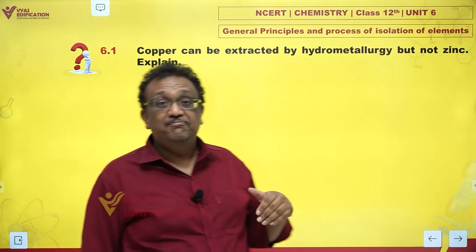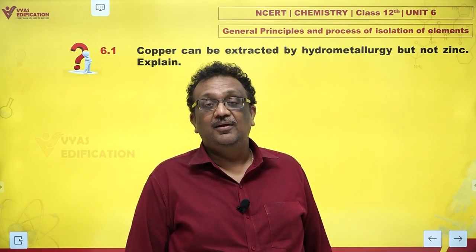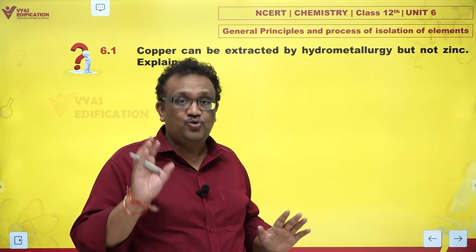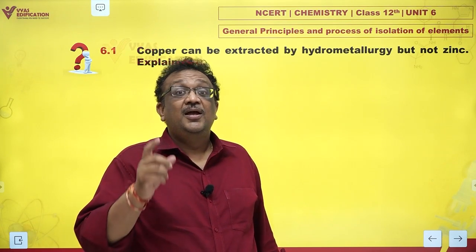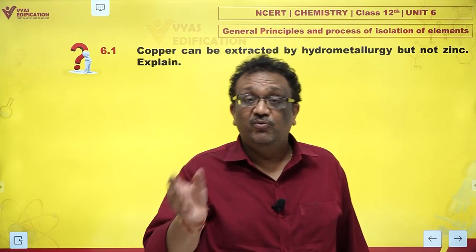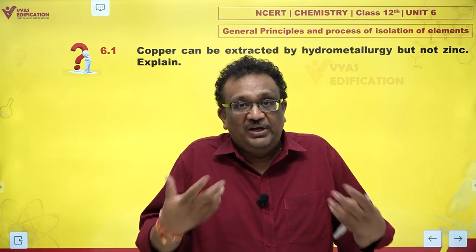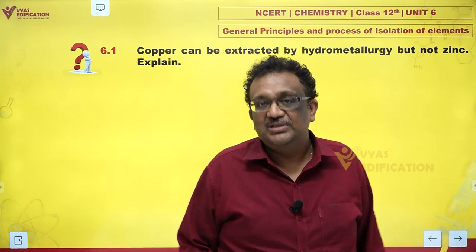Copper has better tendency to form complexes as compared to zinc. I repeat, all these things are not very true. This is the answer which NCERT expects. If you write this in board exam, you will get marks. I repeat, I feel a lot of guilt saying these things because these are wrong statements. But then this is our education system, right?